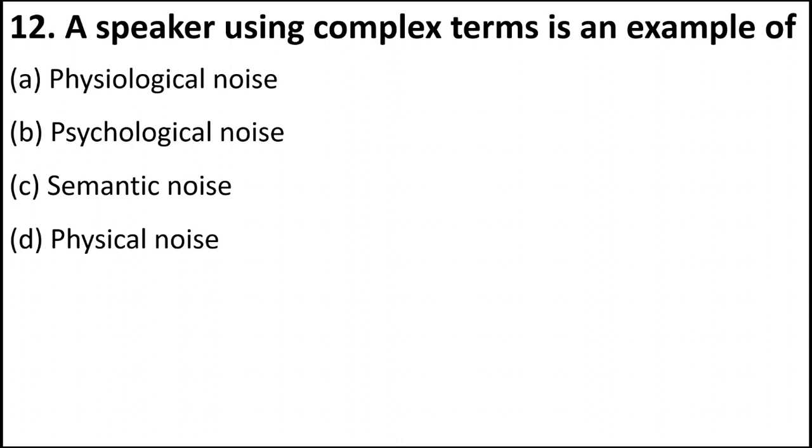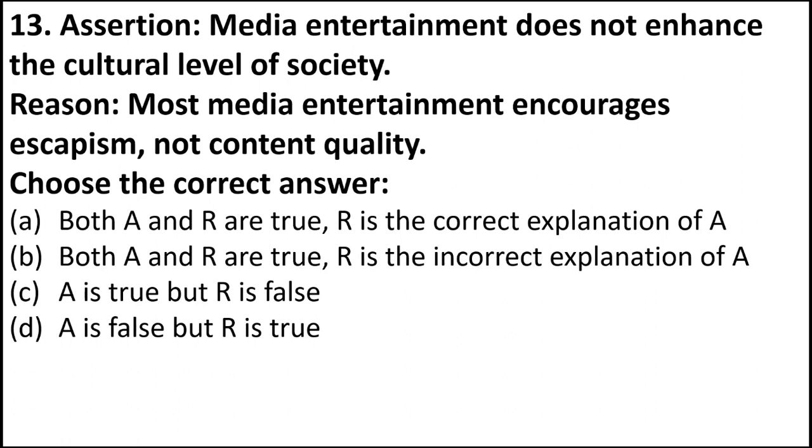So if you look at option C, it is the right answer, semantic noise. So complex terms, sometimes a speaker might use very difficult terminology which the audience might not understand. So this is an example of semantic noise, the barrier related to language. Okay, language barrier.